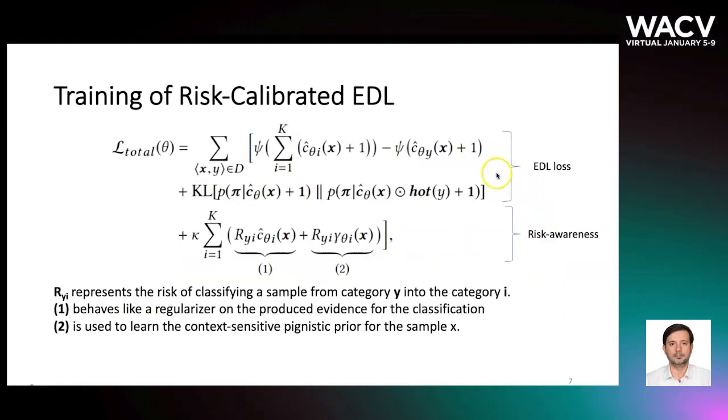In order to do that, we take the standard evidential deep learning loss, which is here, and combine it with the risk of making misclassification, which is represented by matrix R. Here we have the evidence output of the network and the Pignistic prior count. And we take this total loss to train our network.